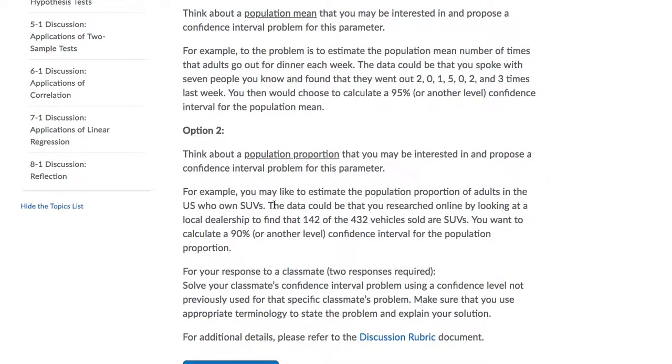And in this one, they're using the population proportion of people who own SUVs in the US. And a sample was done at a local dealership, and 142 out of 432 vehicles sold are SUVs. And then again, you're going to calculate the 90% or other confidence interval for the population proportion this time instead.